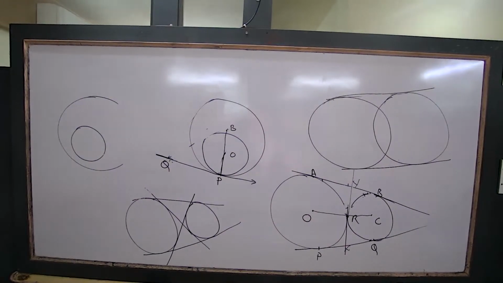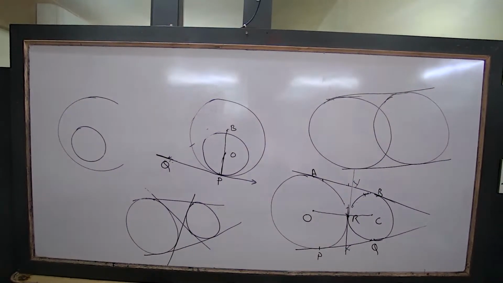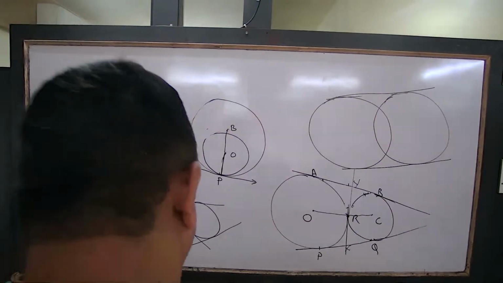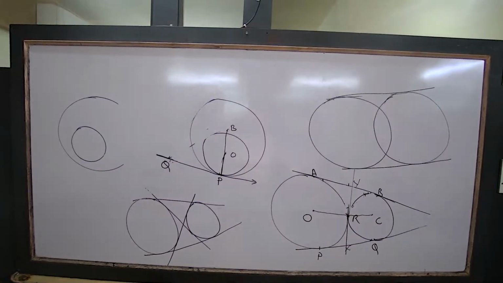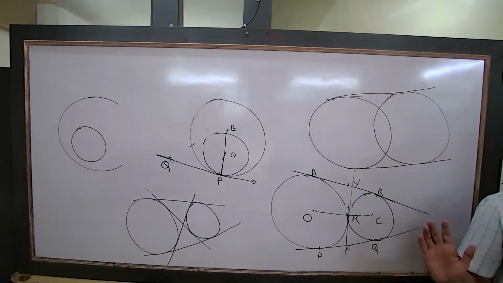Next, when two circles touch internally, the distance between centers is equal to the difference of radii. Difference of radii. Done.